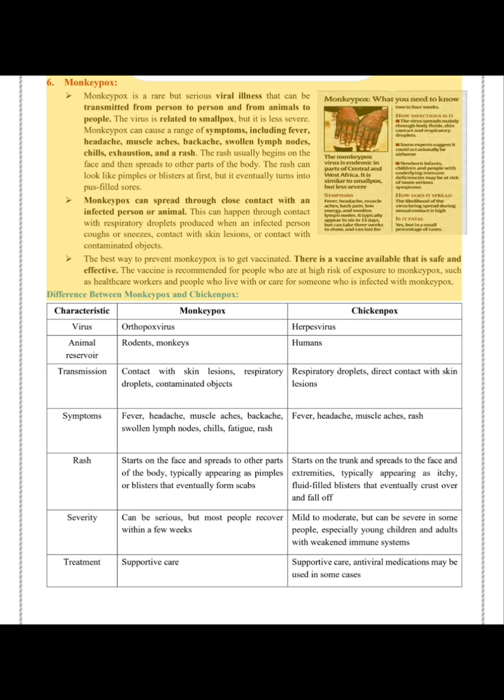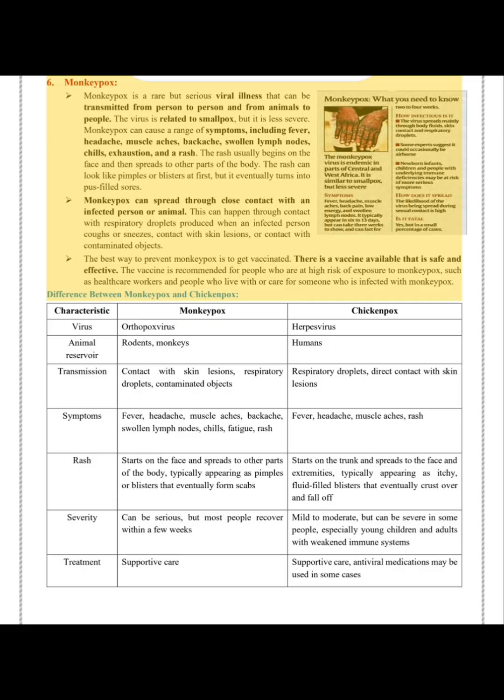Monkeypox can spread through close contact with an infected person or animal. This can happen through contact with respiratory droplets produced when an infected person coughs or sneezes, contact with skin lesions, or contact with contaminated objects. The best way to prevent monkeypox is to get vaccinated. There is a vaccine available that is safe and effective. The vaccine is recommended for people who are at high risk of exposure to monkeypox, such as healthcare workers and people who live with or care for someone who is infected with monkeypox.